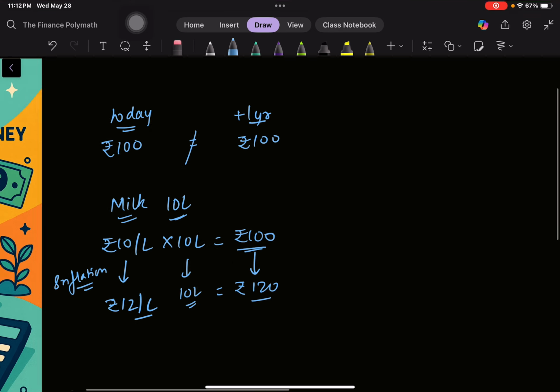Now let's take some other things into perspective. Let's say you want to buy a car. Let's say today the car costs 10 lakh, and you did some research, and due to inflation again, you believe that the price of the car would increase by 10%.